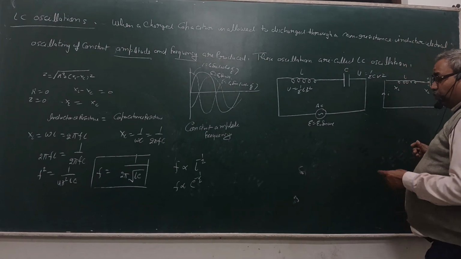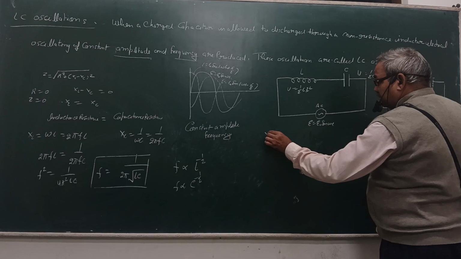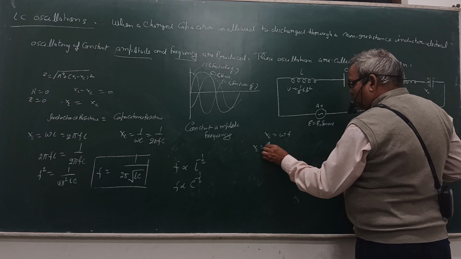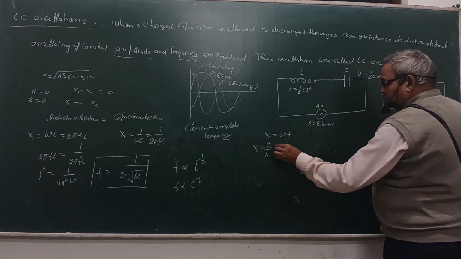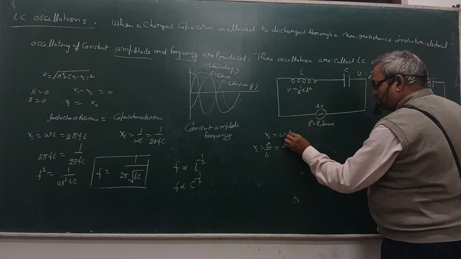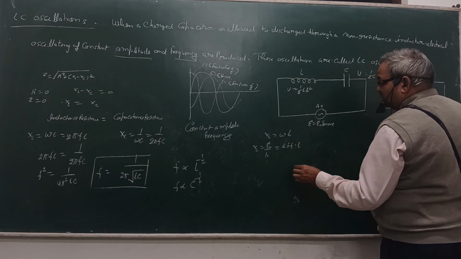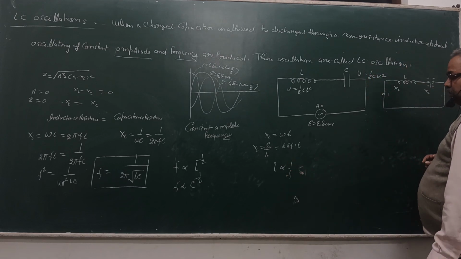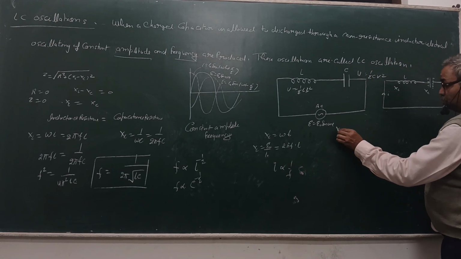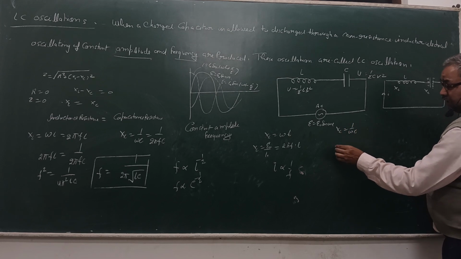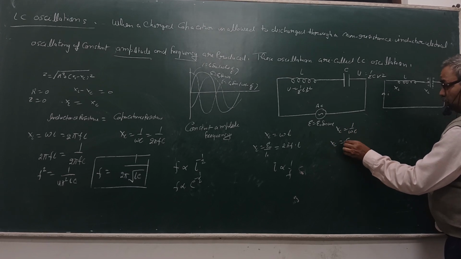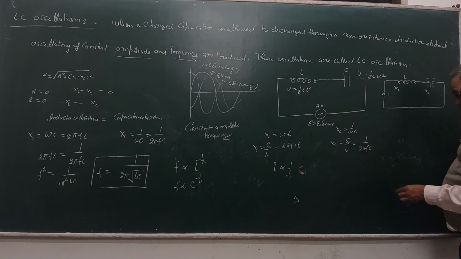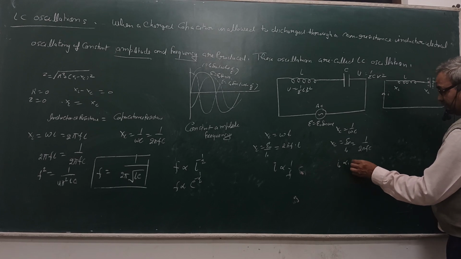But in the case of a induction coil, this is the XL is equal to omega L, or value XL is equal to E naught upon I naught is equal to 2 pi f into L के साथ, but the flow of the electric current inversely 1/f के साथ. But the capacitance of the value XC is equal to 1/omega C, so XC is equal to E naught upon I naught, or 1/2 pi f into C. This is the flow of the electric current direct proportional to frequency.